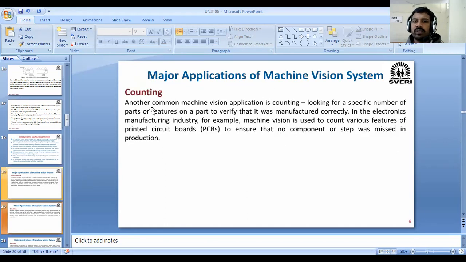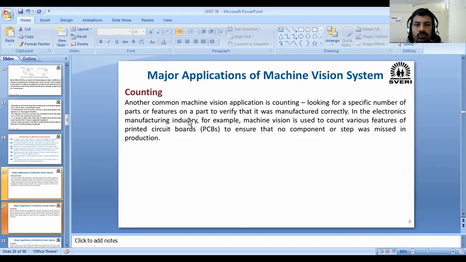Next one is, we can use it for counting purposes. In food industries, to find how many pouches or products we have produced, we require this machine vision. If it is a chips manufacturing industry, you have to find out the number of packets or chip boxes you have manufactured.